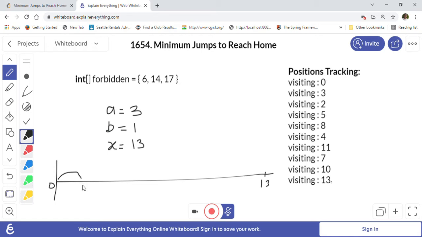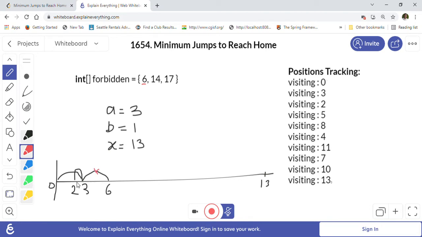Then it can go backward one position, to 2. When it tries to go forward from 3 to 6, that is a forbidden position, as you can see here, so we cannot go to 6.